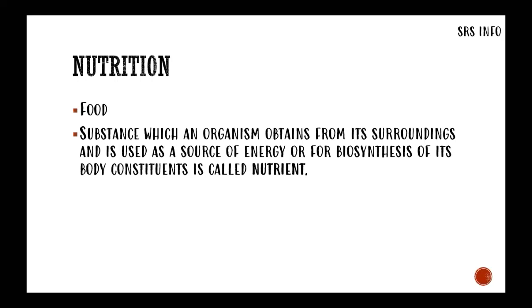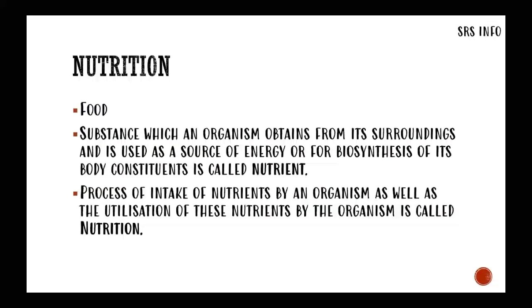Here biosynthesis means the repair or maintenance of the body cells, parts, and other organs, etc.